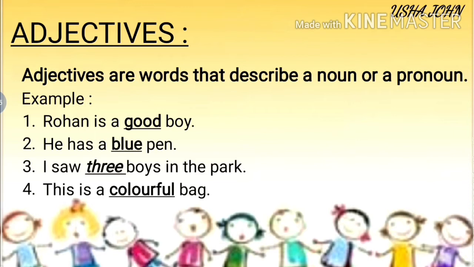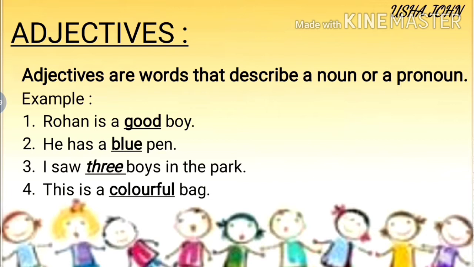Second example, he has a blue pen. Here, the noun is pen. What kind of a pen? Blue pen. Its color is blue. Like that, it describes the noun. It gives more details about a noun or pronoun.